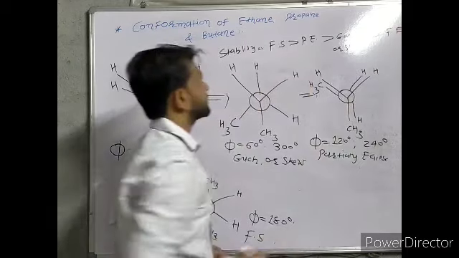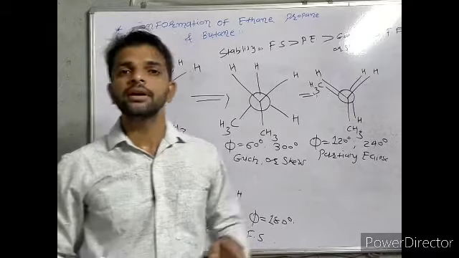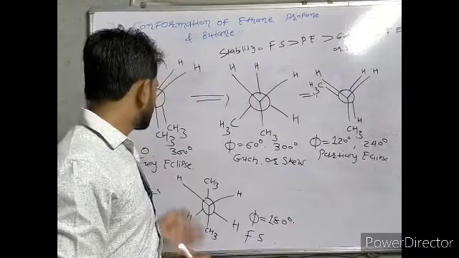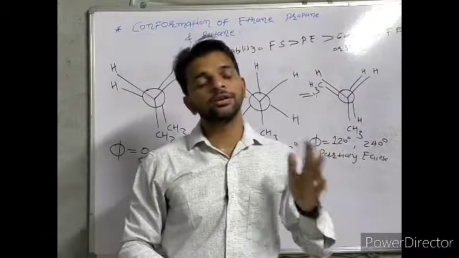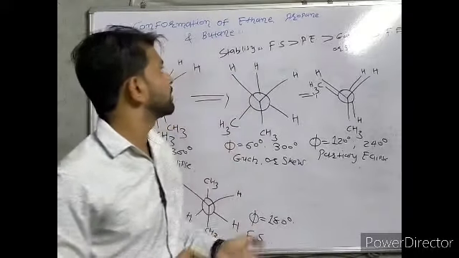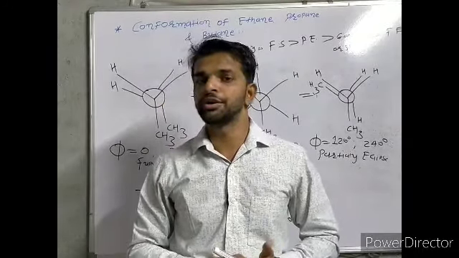So overall we can say that fully staggered contains minimum energy and maximum stability, whereas fully eclipsed contains maximum energy but minimum stability. So this is the simple conformation of ethane, propane and normal butane. Thank you.